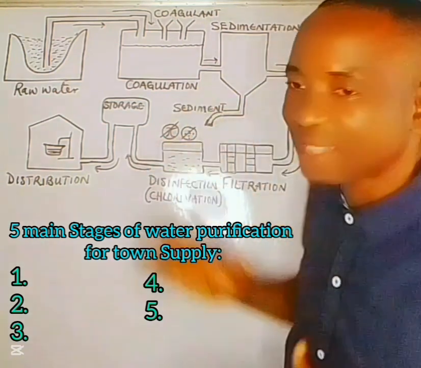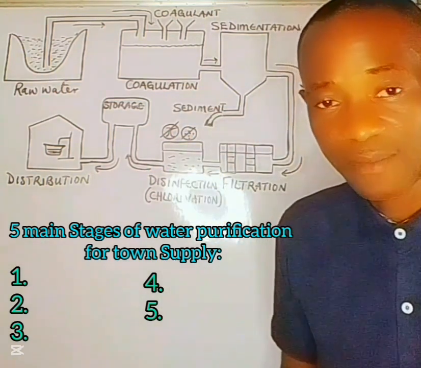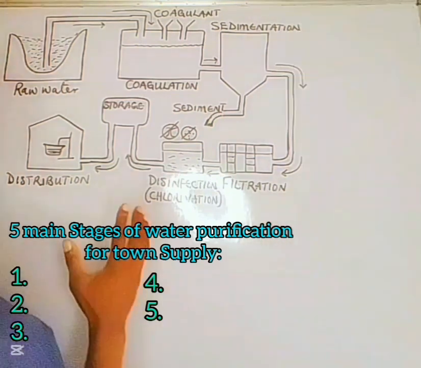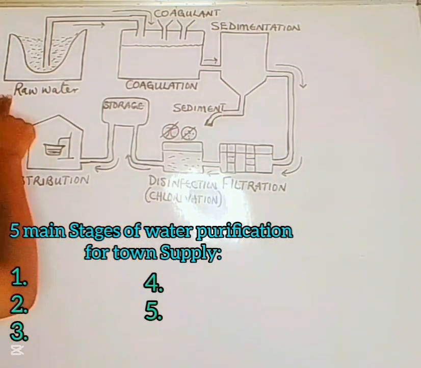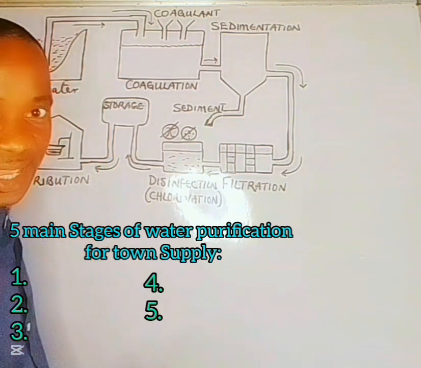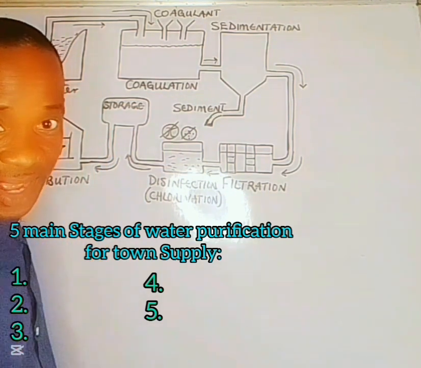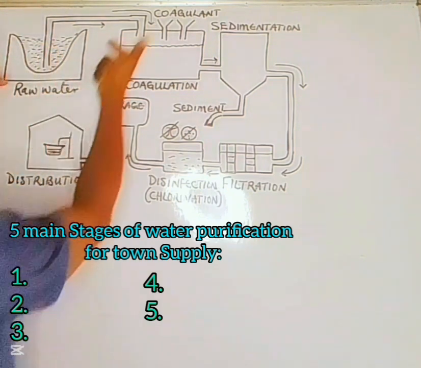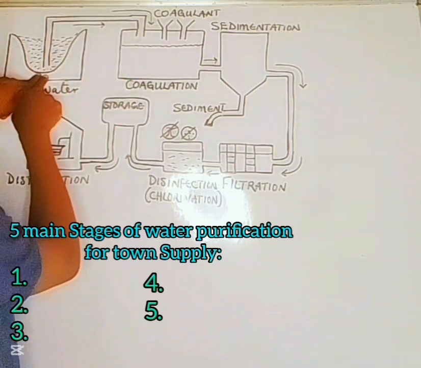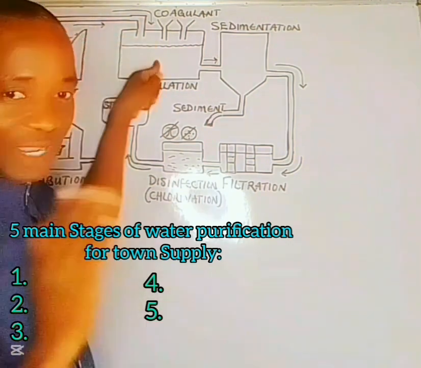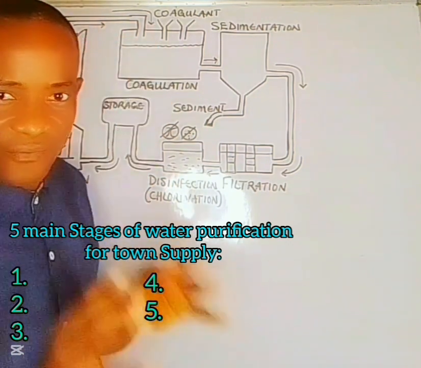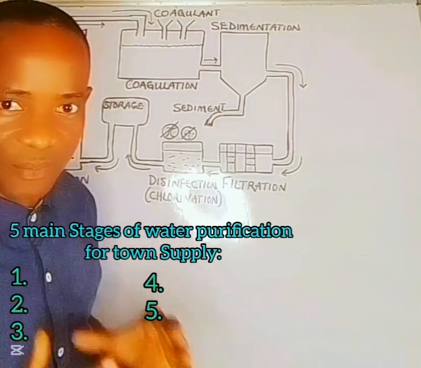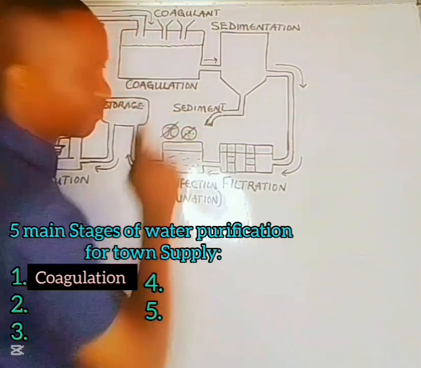Now, there are 5 main stages that water passes through before it is certified safe for township supply. So what the industry does is to go to raw water. By raw water, I mean stream, river, lake, ocean, or even sea. So what they do is to run their pipe into this water body and collect the water into a chamber where the first purification process happens. And that purification process is called coagulation.